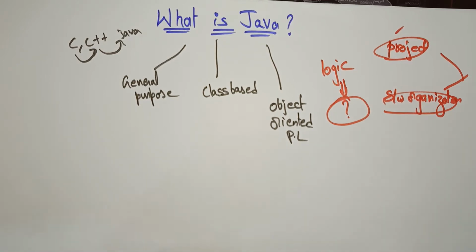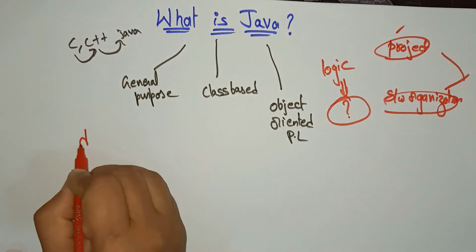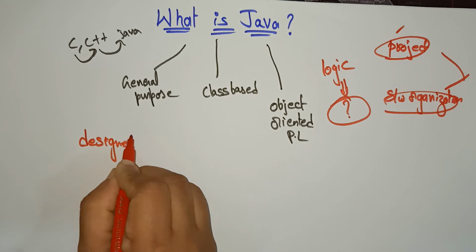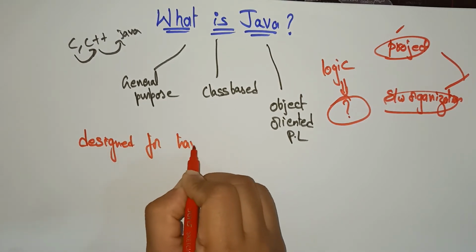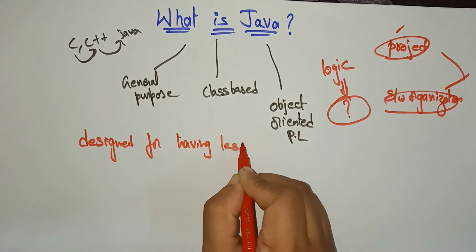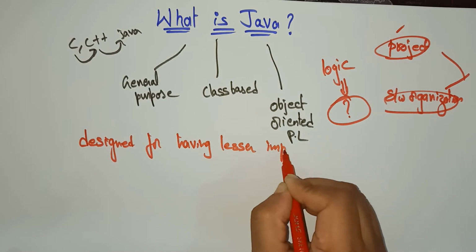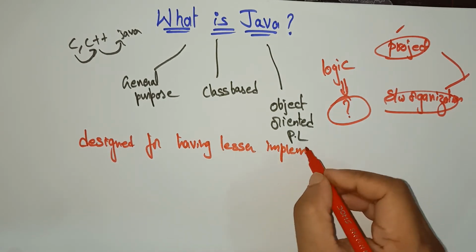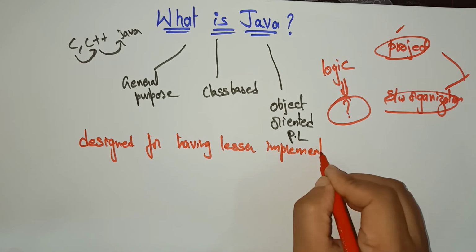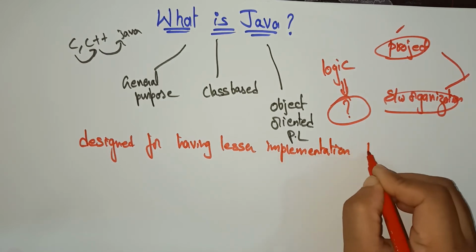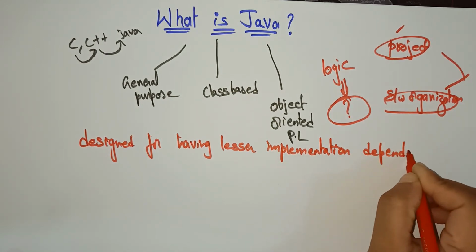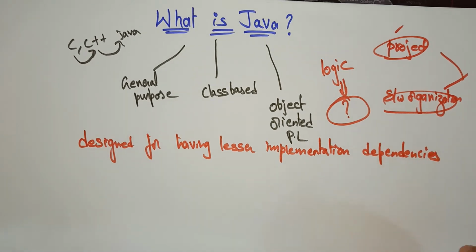Then why are we using Java? Java is designed for having lesser implementation. I am stressing the words lesser implementation. Here you no need to write too much code, because so many packages are already built into the Java software. For programmers, it is very easy to write code in Java.